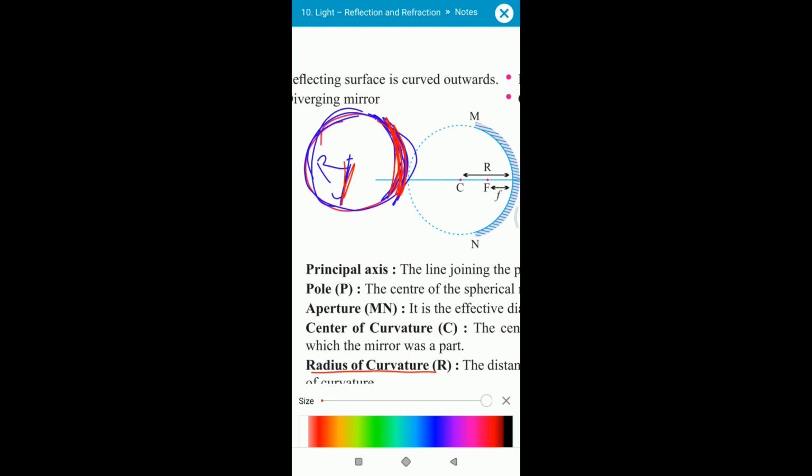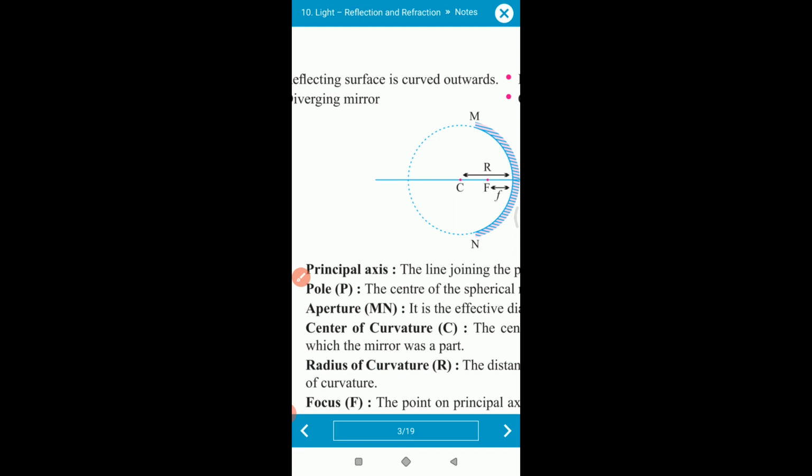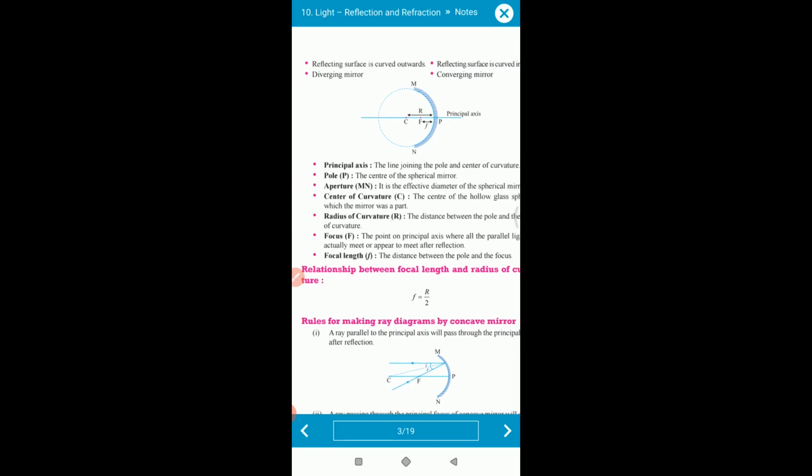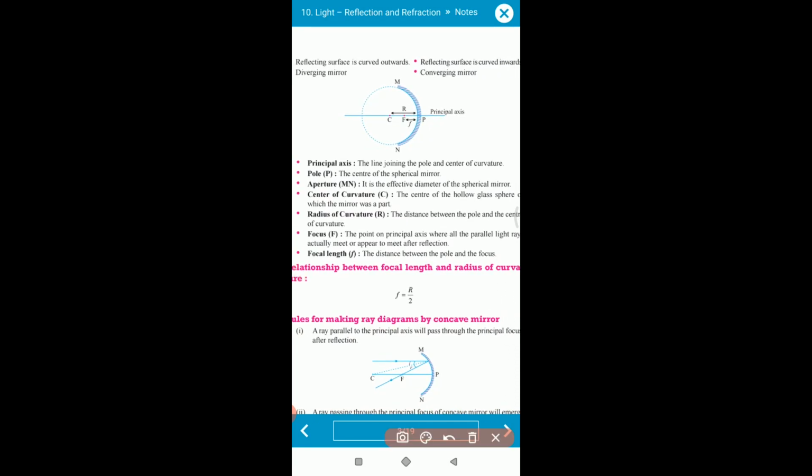Understood? So in this case we have learned various terminology. The first is principal axis. The axis which passes through the midpoint of the mirror, meaning the pole of the mirror, the line joining the pole and the center of curvature, is called the principal axis. Clear? Second, pole is what? It is the center of the spherical mirror, the midpoint of the spherical mirror, so that is called pole.